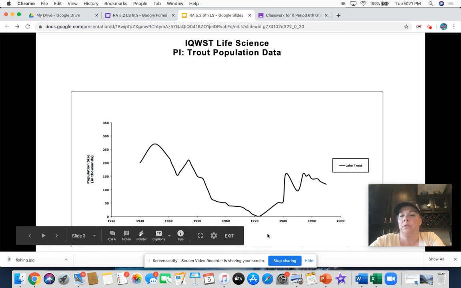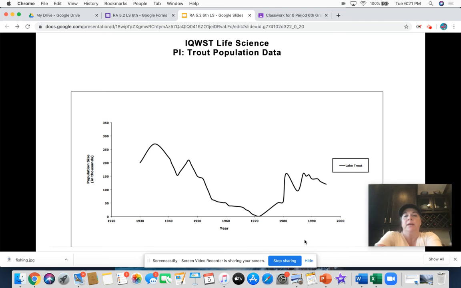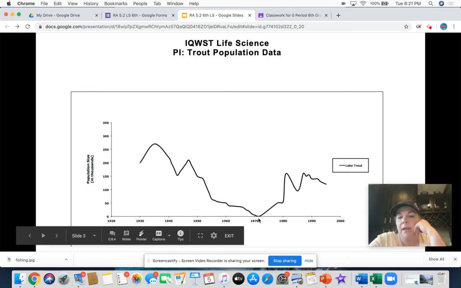At the beginning of this unit, we looked at this graph. It is the trout population data for decades going from 1930 to 2000, so 70 years' worth. You can see right here, about 73, it just plummets and starts going down over here.